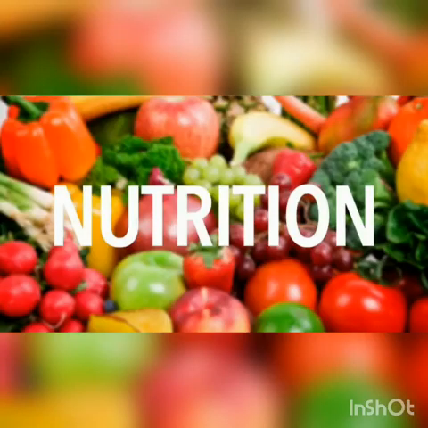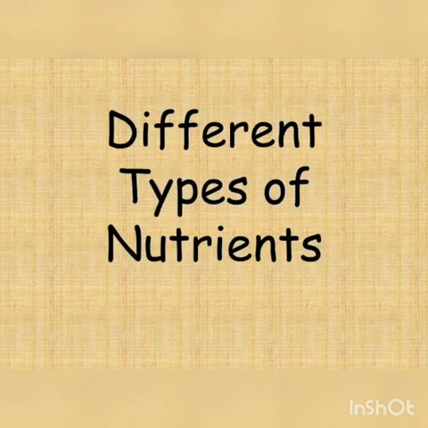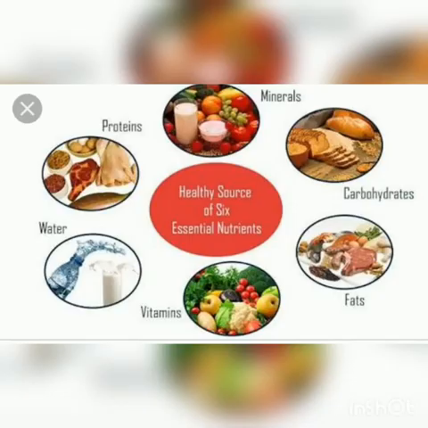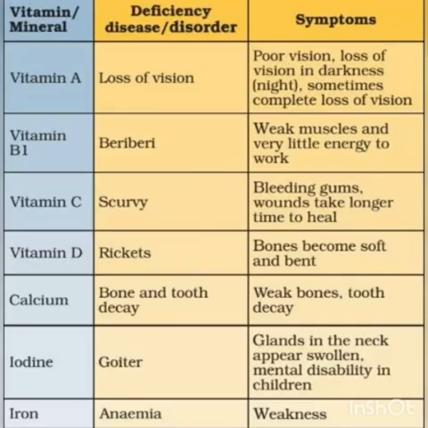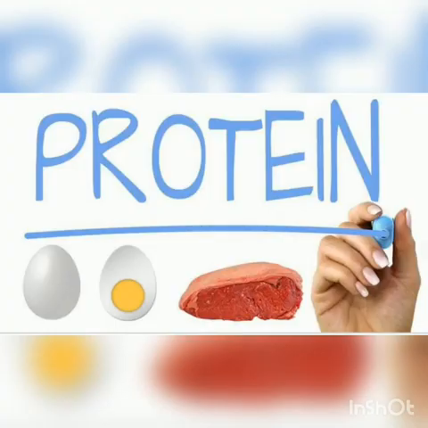In the previous class in biology, we started Unit 21, Nutrition and Health, and we discussed the different types of nutrients such as carbohydrates, proteins, fats, vitamins, and minerals. We also completed the deficiency disorders and symptoms of protein and vitamins, which are very essential for our good health.